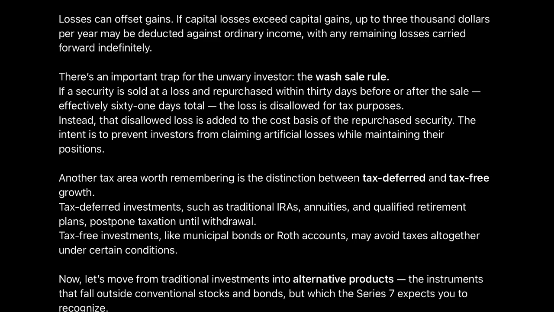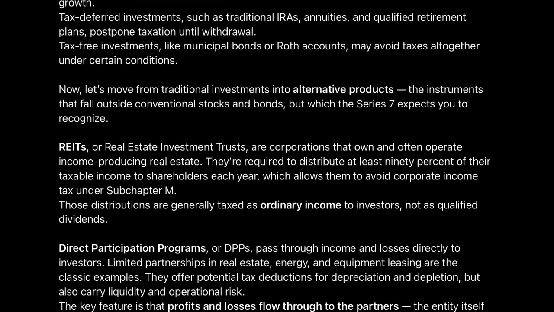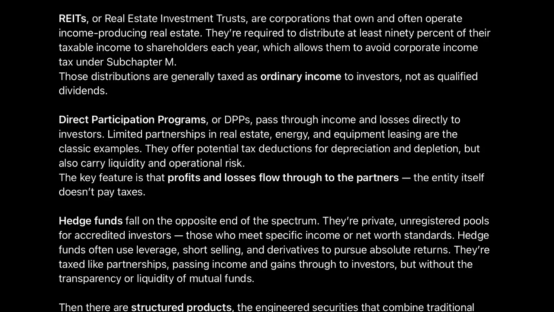Now, let's move from traditional investments into alternative products, the instruments that fall outside conventional stocks and bonds, but which the Series 7 expects you to recognize. REITs, or real estate investment trusts, are corporations that own and often operate income-producing real estate. They're required to distribute at least 90% of their taxable income to shareholders each year, which allows them to avoid corporate income tax under Subchapter M. Those distributions are generally taxed as ordinary income to investors, not as qualified dividends.